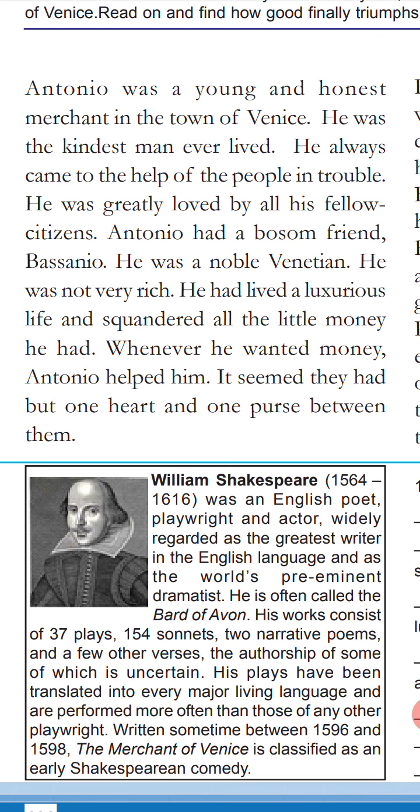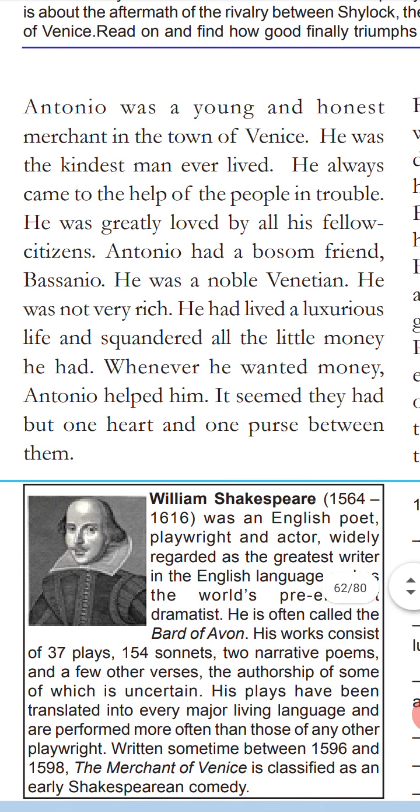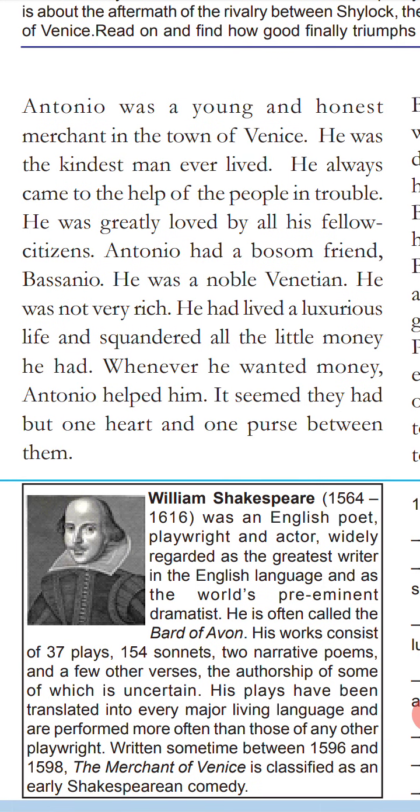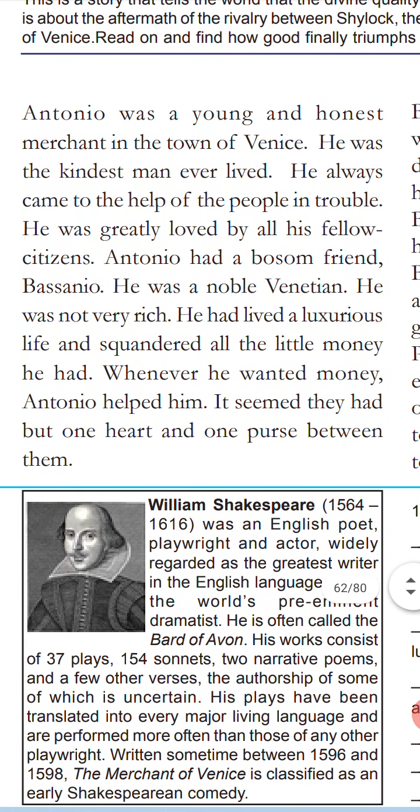Well, whenever he wanted money, Antonio helped him. Oh, Bassanio, the good friend of Antonio, but Bassanio does not spend the money properly. He spent the money lavishly. That's why he was helped by his friend Antonio. Antonio, a very kind person, lovable person, helpful person. Okay, it seemed they had but one heart and one purse between them. Yes, whenever Bassanio is in trouble, Antonio helps him. That's the meaning of this sentence.